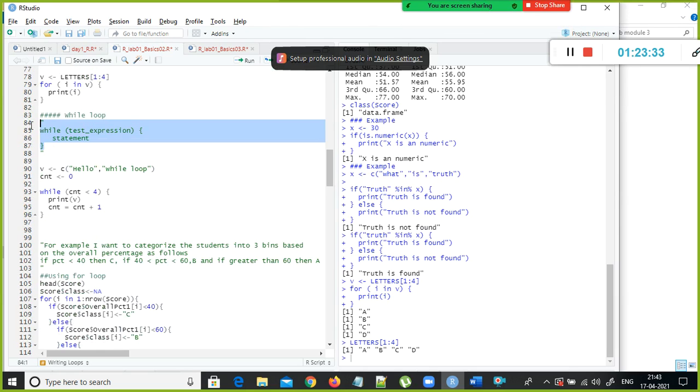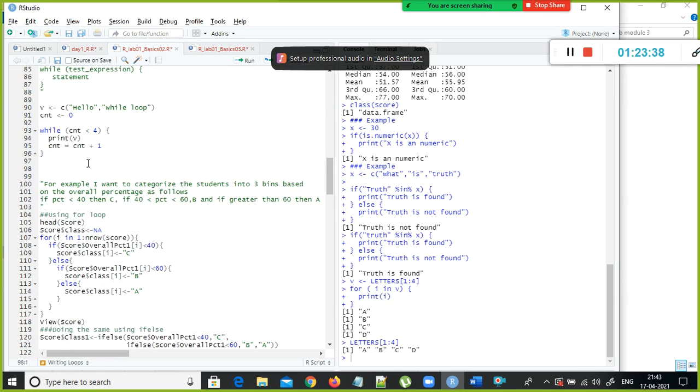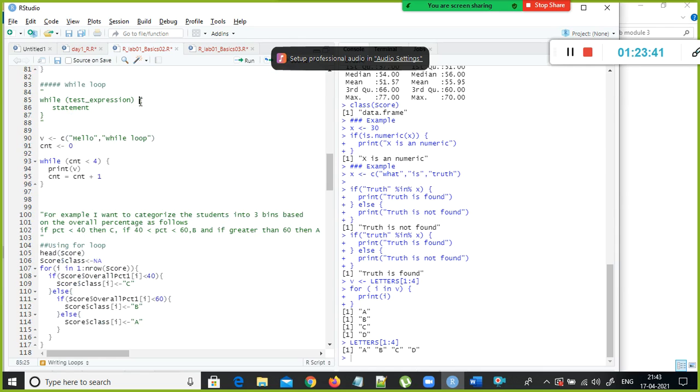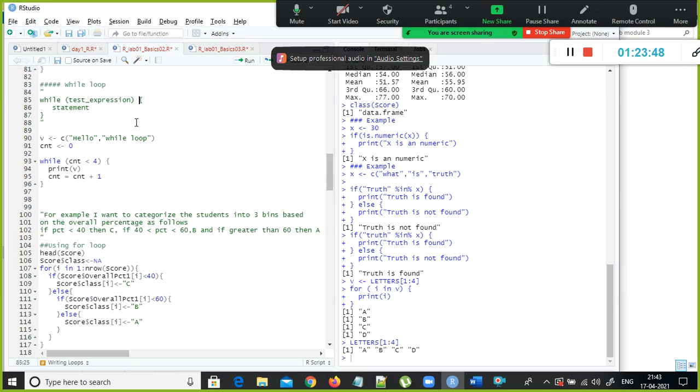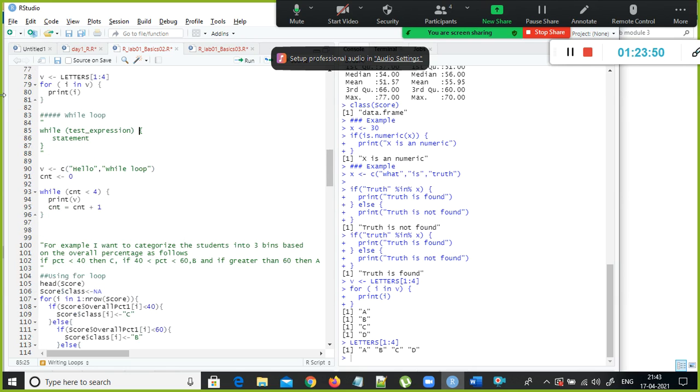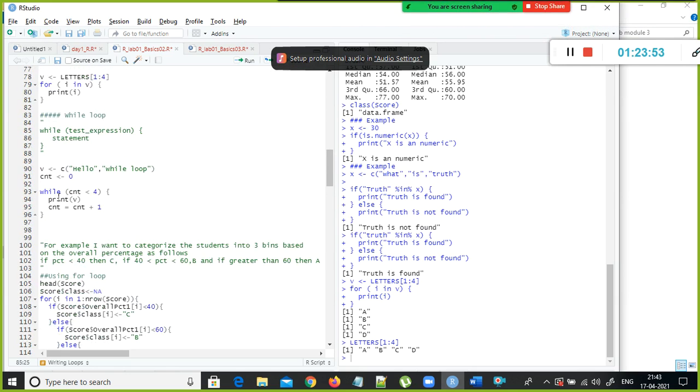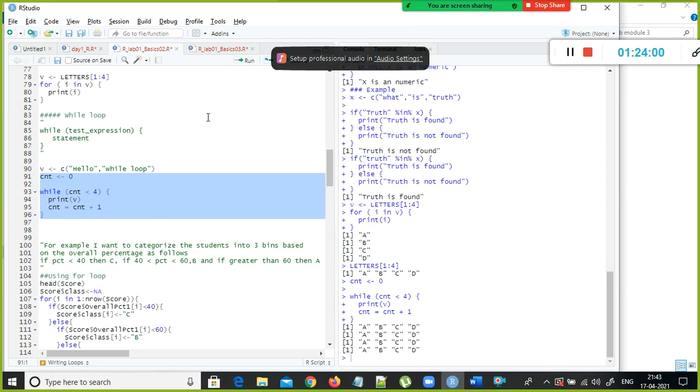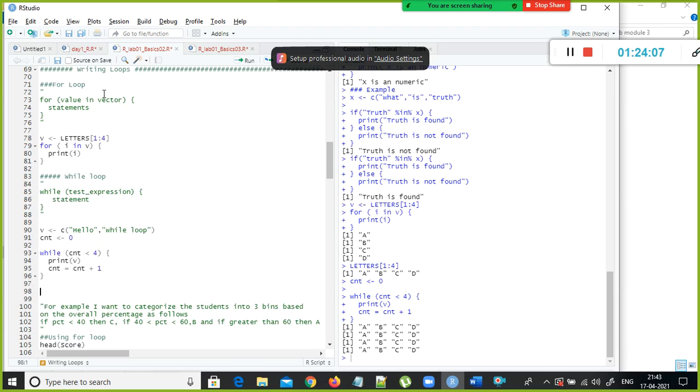And we also have the while loop. The while loop is also the same as in Python and other languages. R is somewhat similar to other programming languages like C and Java when it comes to loop structures. Here, with while, you need to initialize your counter value, and then you can iterate the value. Only when the condition is true will the code block get executed, whereas for is not like that.